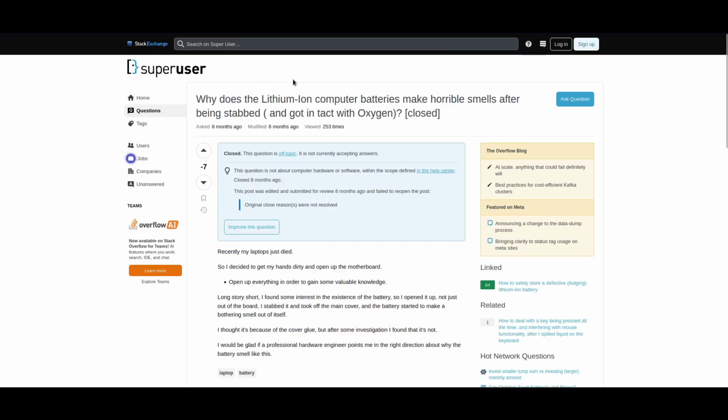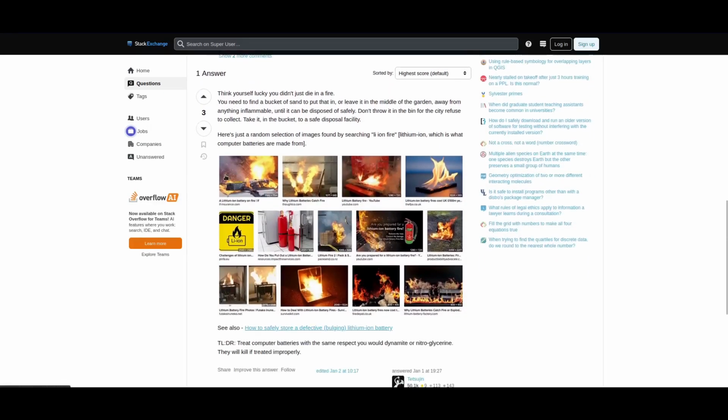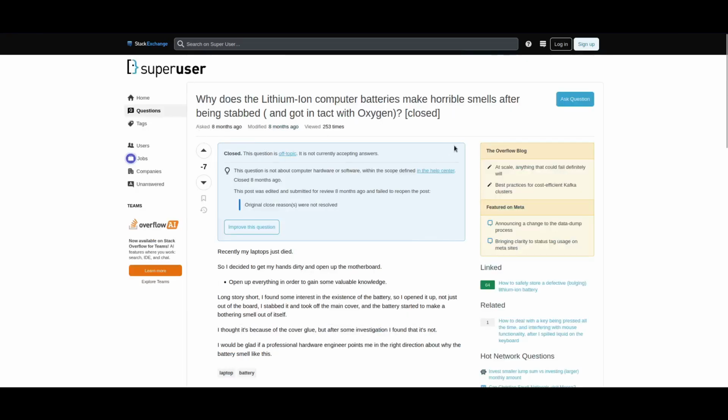Anyways, next question: why do lithium-ion computer batteries make horrible smells after being stabbed and getting in contact with oxygen? Before reading this, you can probably understand why this is bad. This person's lucky that they're not dead. I don't even think I have to read this one. Pretty sure the top response shows why you shouldn't do that. They will explode and they will catch on fire. Do not stab a lithium-ion battery.